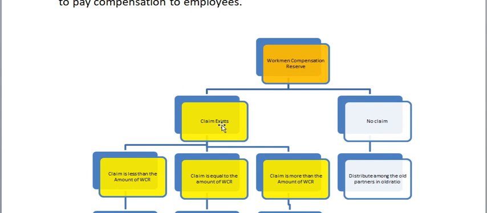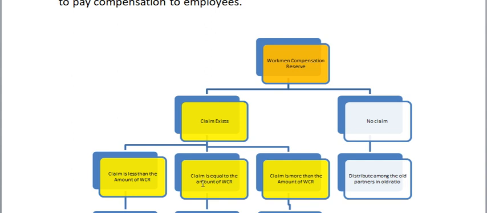For that purpose, we have to open another account, provision for workman compensation claim account. A new account we have to start, and transfer the claim amount to that account. The balance amount is distributed among the partners.